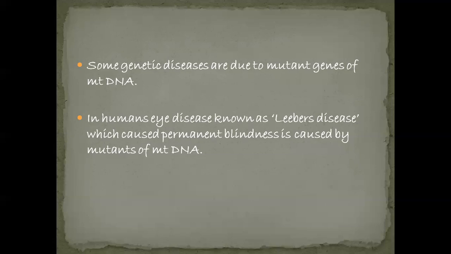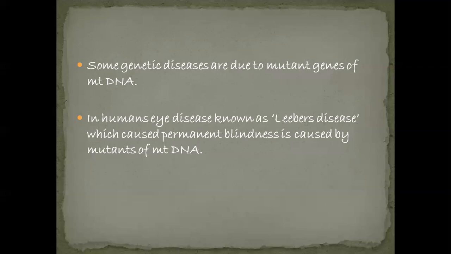How does this disease occur? Through mutations that take place in the mitochondria. So in the mitochondria, due to mutants, this disease occurs. This is called Leber's disease. It causes permanent blindness. This disease is also transferred to the next generation from the mother's mitochondria.